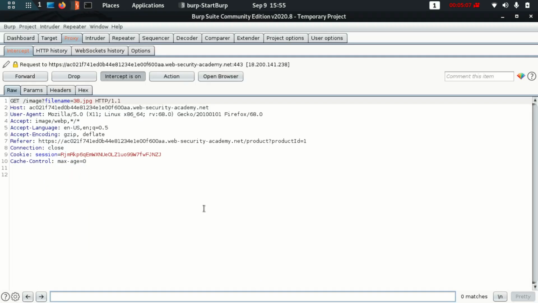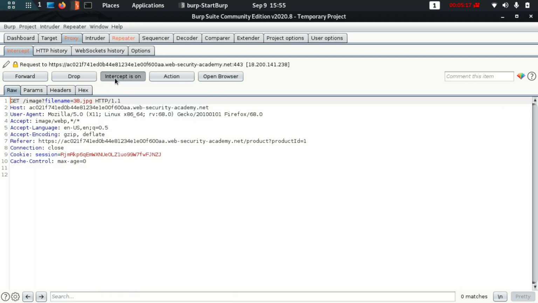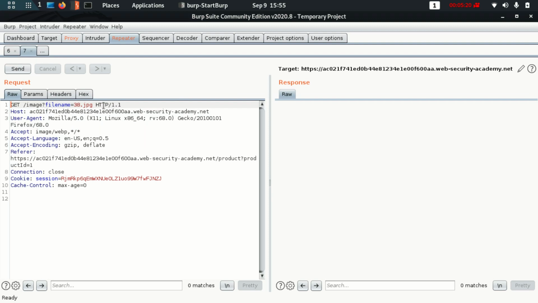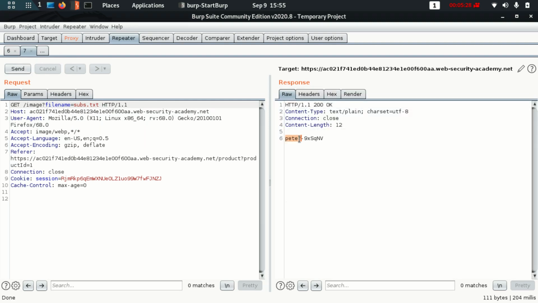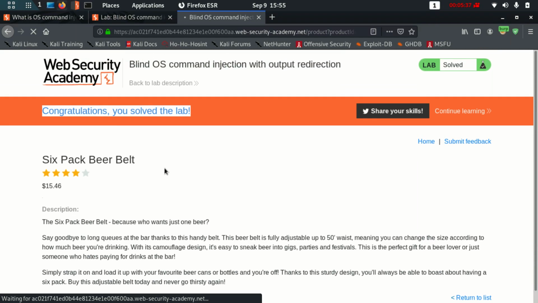This is the one for the image loading. This is the place where the image is. This is the GET request for the image, and again I'm going to send this to repeater. In repeater, rather than 38, we can do this as subs.txt. Let me send this, and you can see the username, which is Peter. And after this, you have: congratulations, you have solved the lab. Okay, and that is it.